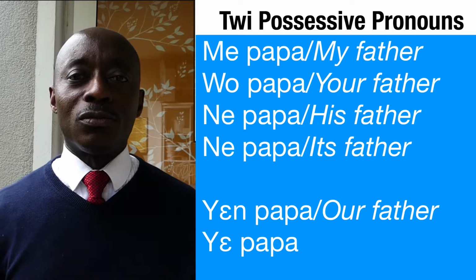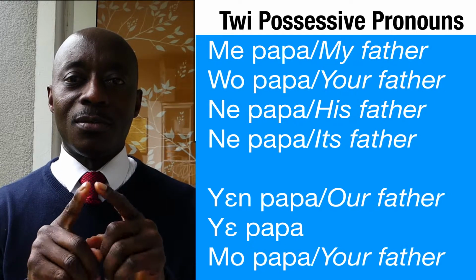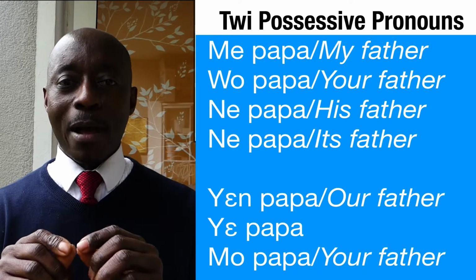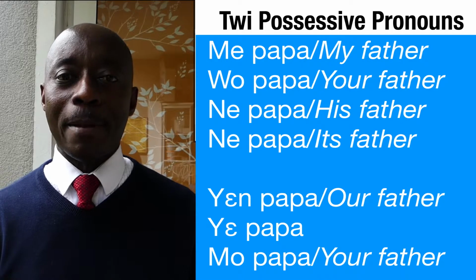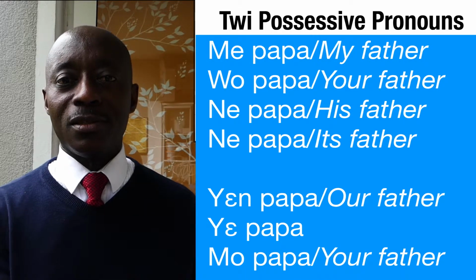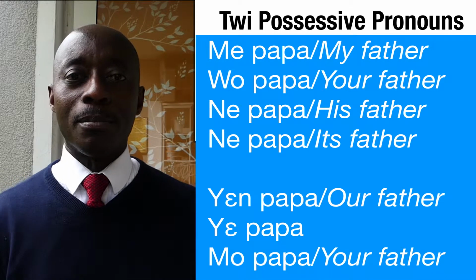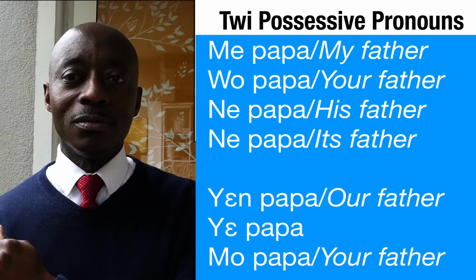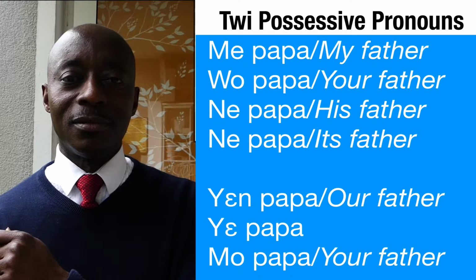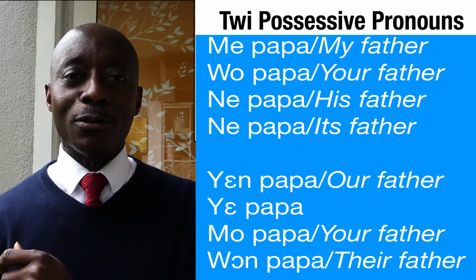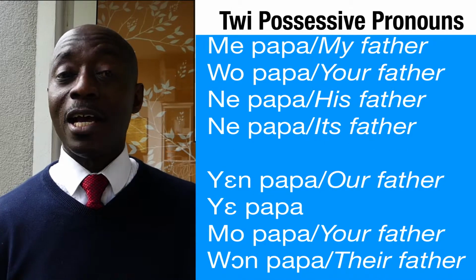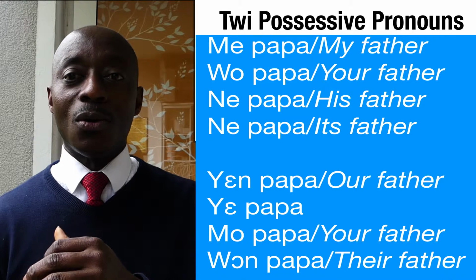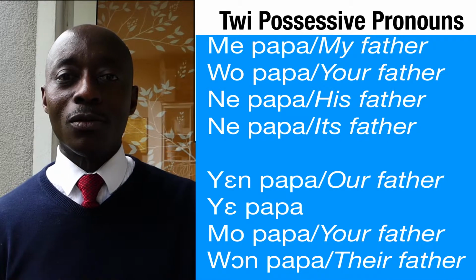What about mo papa? Mo is written separately from papa: mo papa. Then we have wone papa, which is still written separately.